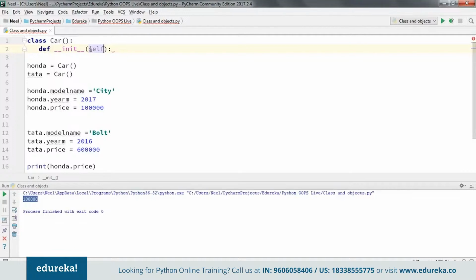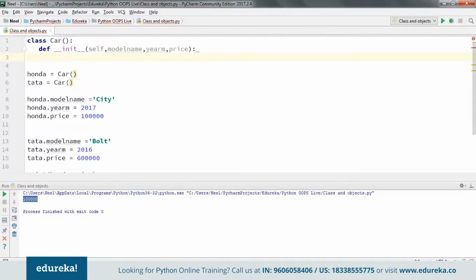Now to this, let me pass a model name, the year of manufacture, and the price as well. Now I need to assign the values for these variables for every object.